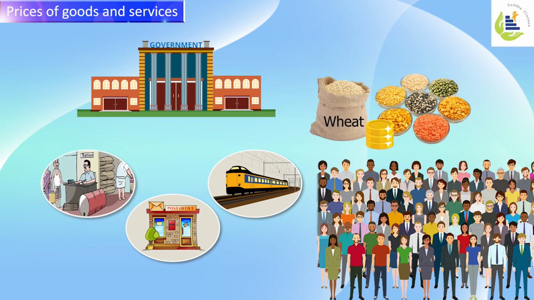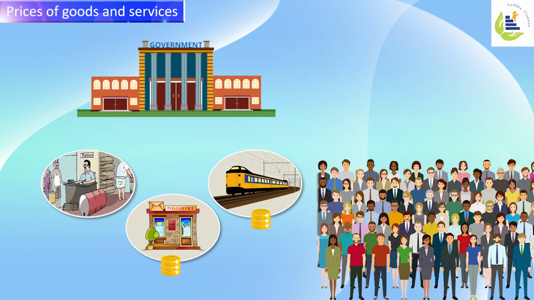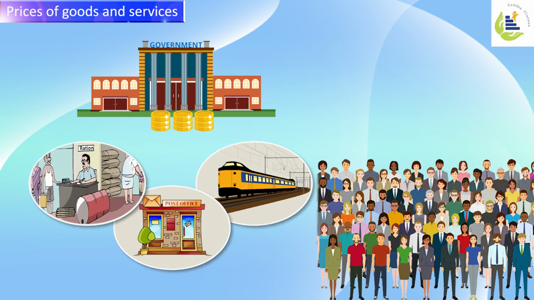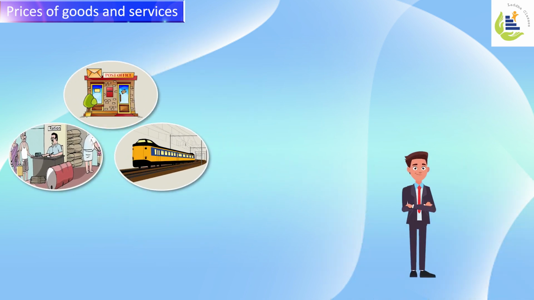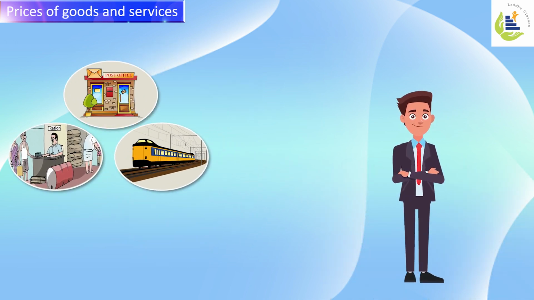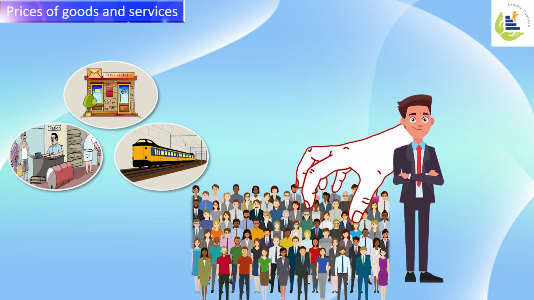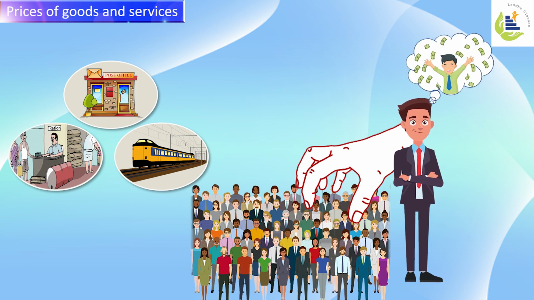But all those payments, the train tariffs, postal charges, or ration charges, are revenue to the government. If these goods and services are sold by private individuals, then there are likely chances of financial exploitation of citizens, since private individuals have a basic motive of profit making.